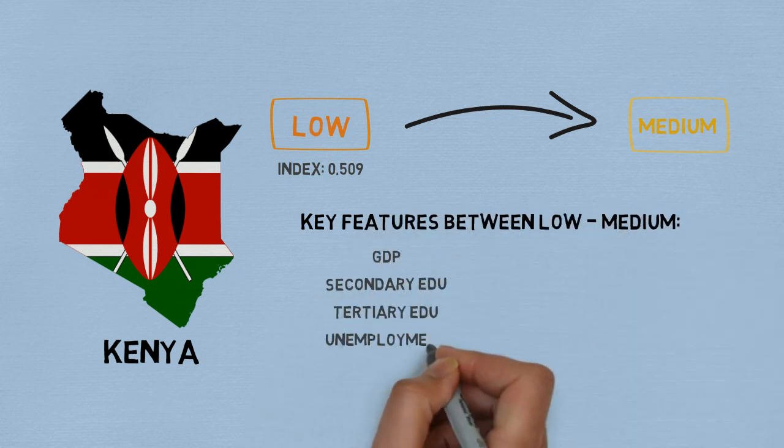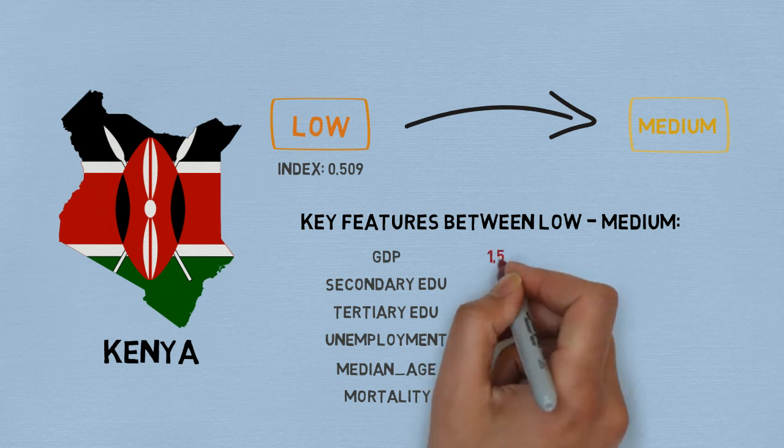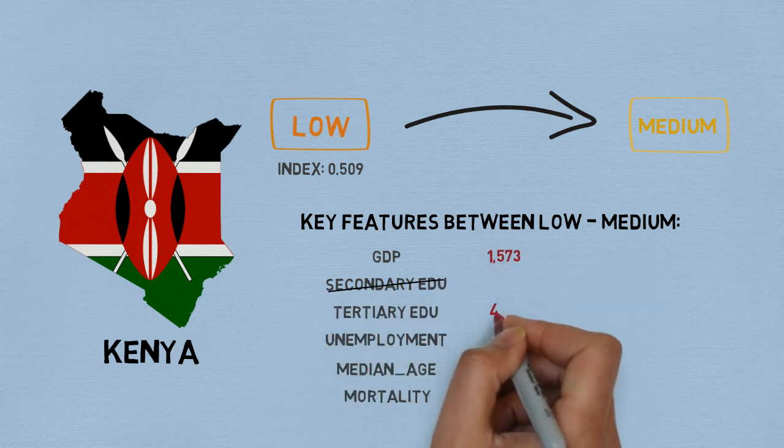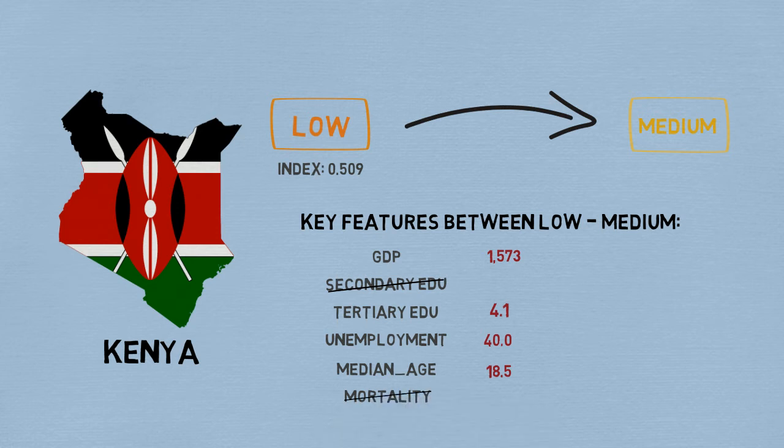In our analysis, we found GDP, secondary education, and these other factors the most important for Kenya. Now, we assess for each of these features if the value of Kenya is somehow lower than of its peers in the higher positions in the ranking. Here, in the case of Kenya, it looks like GDP, unemployment rate, tertiary education, and the median age are low compared to these other countries.